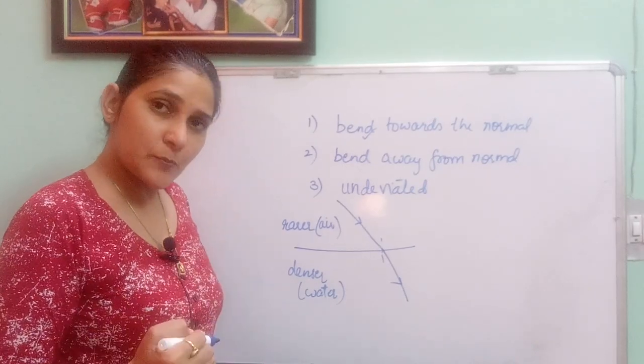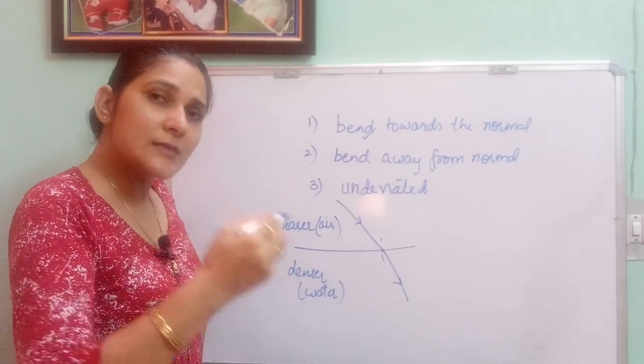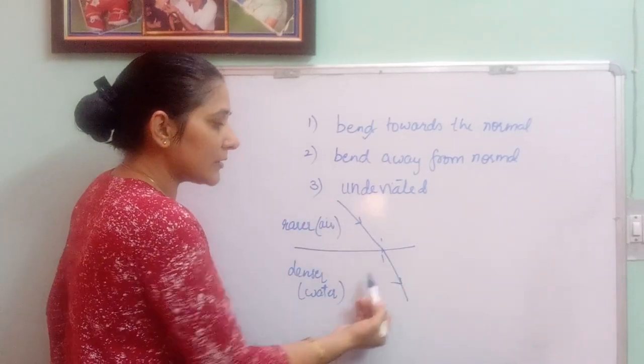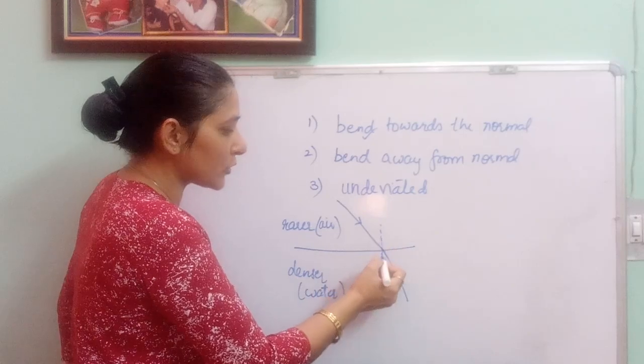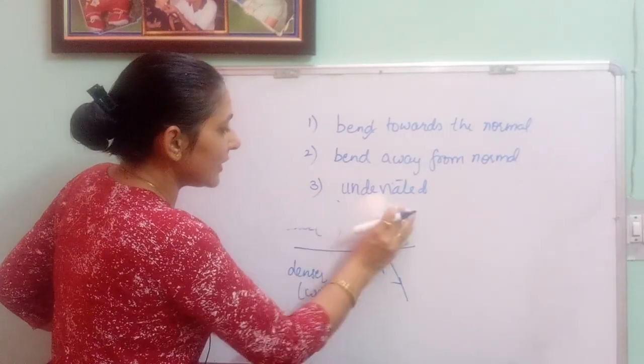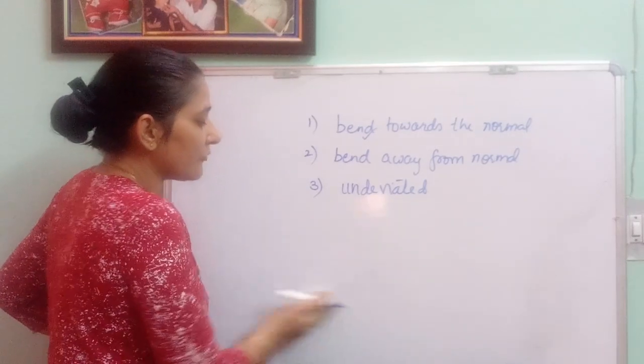Due to the difference in speed in these two media, in the second medium, that is the denser medium, the speed of the light ray decreases. That's why the light ray will bend towards the normal. This dotted line is representing the normal. The second thing is when the light rays seem to bend away from the normal.